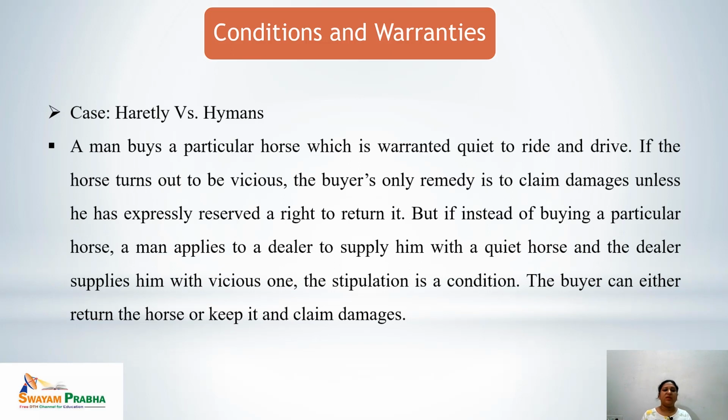There is a case, that is Hetley versus Hemans. A man buys a particular horse which is warranted quiet to ride and drive. If the horse turns out to be vicious, the buyer's only remedy is to claim damages, unless he has expressly reserved a right to return it. But if instead of buying a particular horse, a man applies to a dealer to supply him with a quiet horse, that means he has made a condition that he needs only a quiet horse, and the dealer supplies him with a vicious one, the stipulation is a condition.